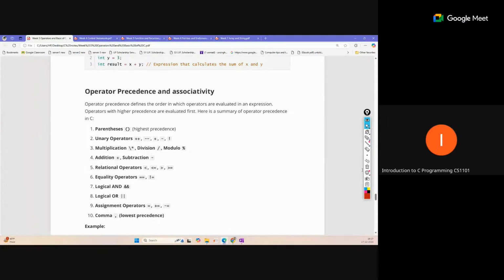Some operators have the same type of precedence, and that is where associativity comes in. Associativity is considered when our expression contains operators of the same precedence. Here, like plus and minus. Okay, no, this is a unary operator, so we generally use it to change the sign of the value, along with addition and subtraction. You can see addition and subtraction are at the fourth step, and they have the same precedence.